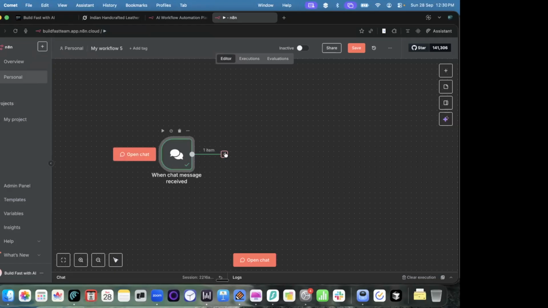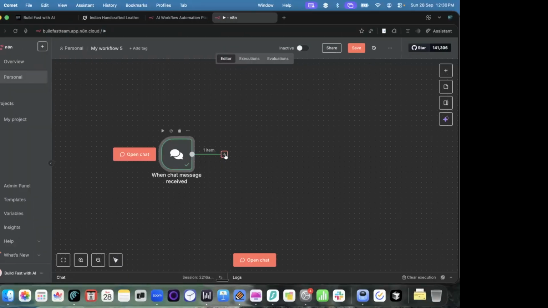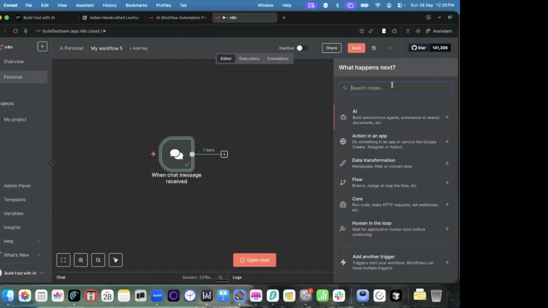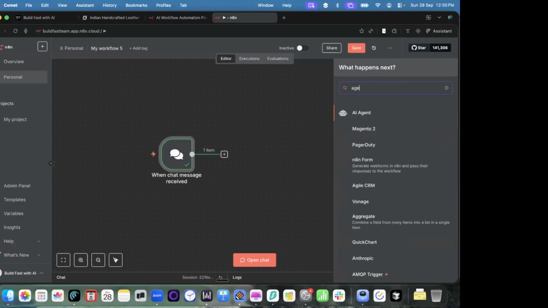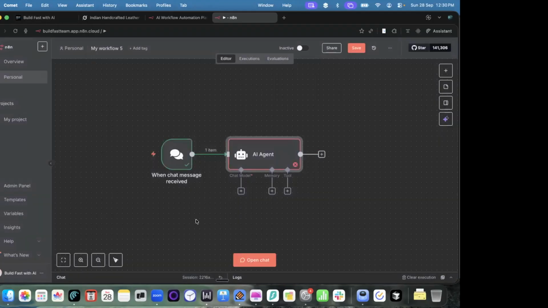First of all, we want to create an agent, right? We want to create an agent that looks something like this. For that, I'll click on this. And n8n has a lot of configurations for agents. So let me type agent, and I'll choose the first option, which is AI Agent. I'll click on this and keep the standard settings. Then I'll just go back. You can see that whenever I type a chat message, it goes to an AI agent.